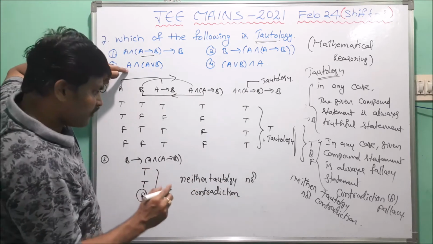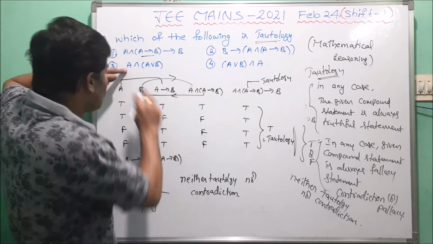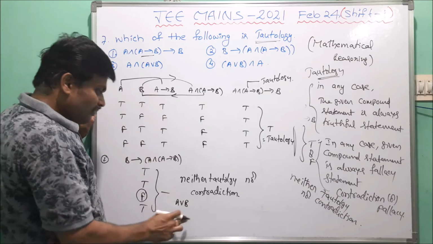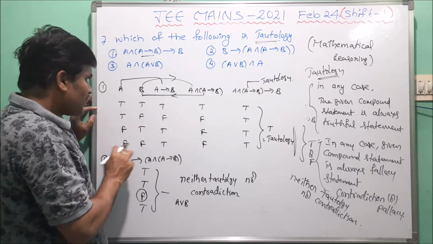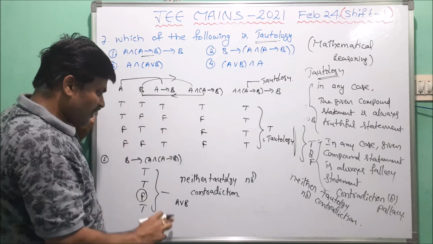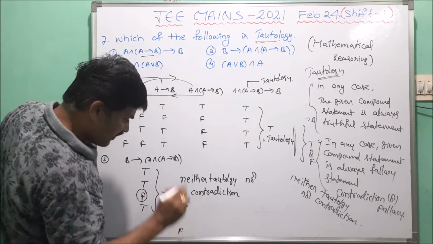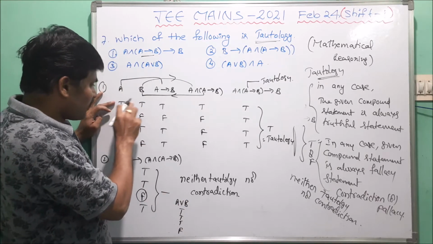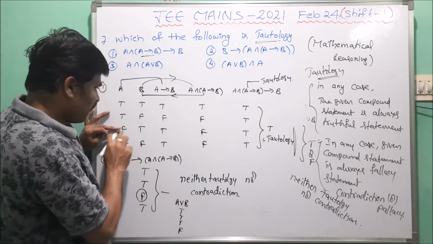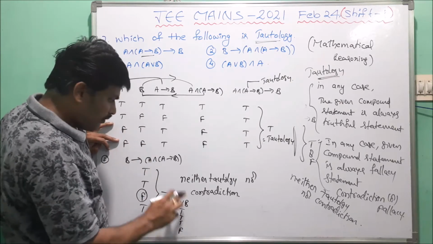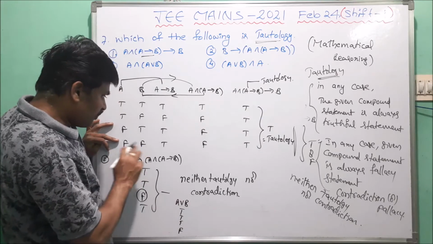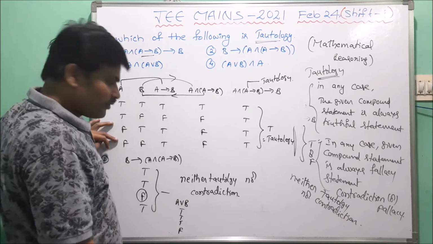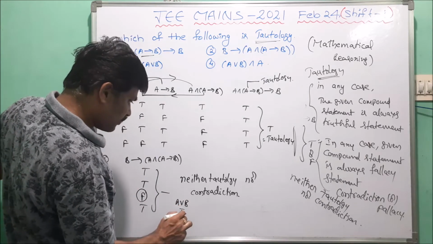Similarly, we have to follow the third one. A and A or B. Here we take A or B. In that truth table, the condition is that when the given two statements are false, the final value is false. In the remaining cases, always true. So T or T, T or F, F or T, F or F. Now A or B. When the given two statements are false, the final value is false. In the remaining cases it is true. So this is also neither tautology.